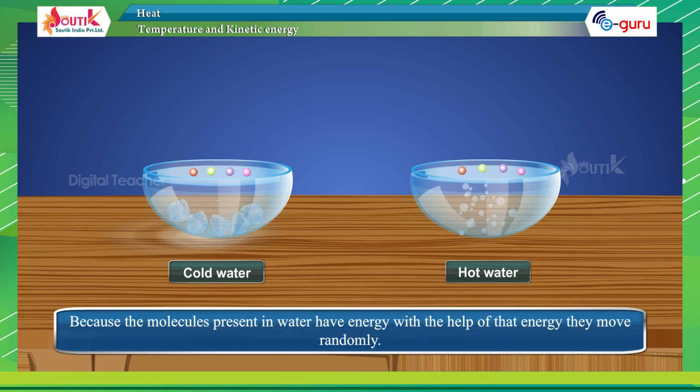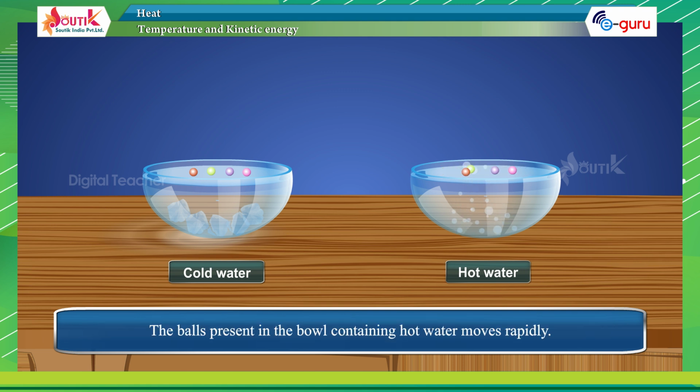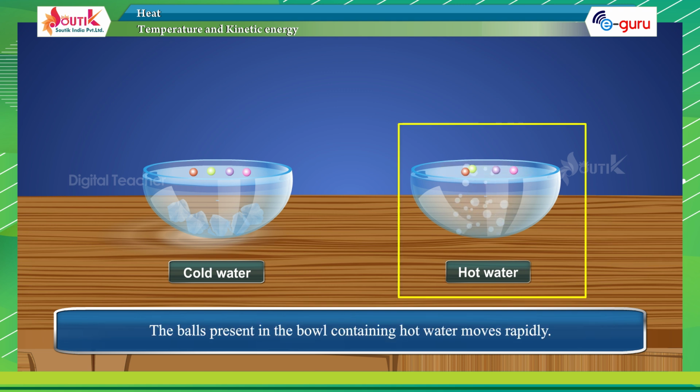Because the molecules present in water have energy. With the help of that energy, they move randomly. Because of the motion of the water molecules, the weightless balls are also moving. The balls in which bowl move rapidly? The balls present in the bowl containing hot water move rapidly.